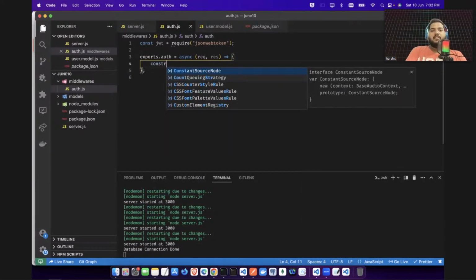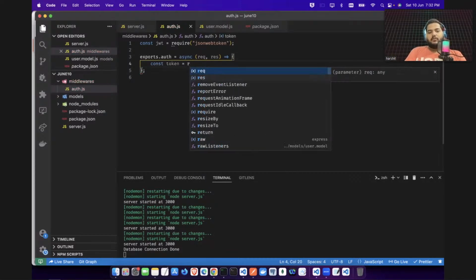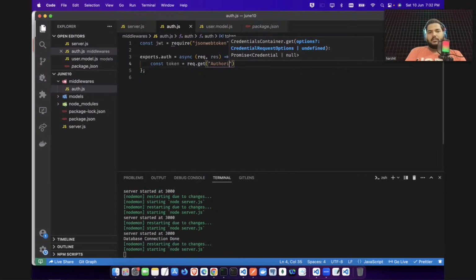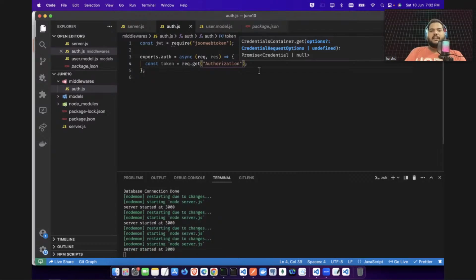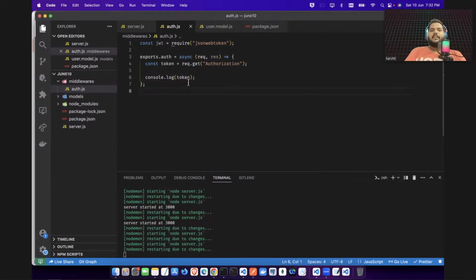I can make a variable and say request.get, and the thing will be, guys, authorization. How to pass it, I will tell you in a bit. Request.get authorization, and let's first of all print this token, to see if we are getting this token or not.